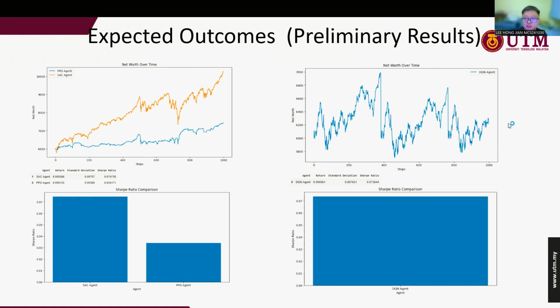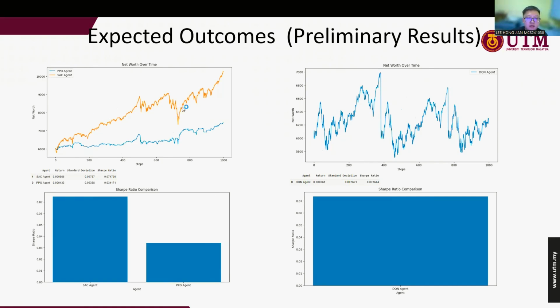You can see that in the DQN graph there are high peaks and low peaks. This is because even though the DQN can bring a high return rate, the problem is that it is less consistent in decision making, so the graph goes dramatically up and down. But the PPO and also the SAC are quite consistently increasing in decision making.